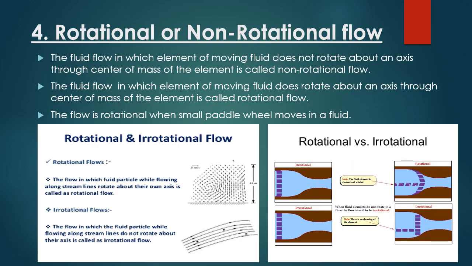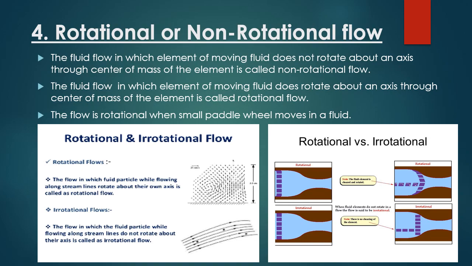The fourth characteristic is the rotational or non-rotational flow. The fluid flow in which the element of moving fluid does not rotate about an axis through the center of the mass of the element is called the non-rotational flow. It means the particles flowing on a streamline do not cross each other and are not in circular motion, as you can see in the picture below. And the rotational flow is that in which the element of the moving fluid does rotate about an axis through the center of the mass of the element.